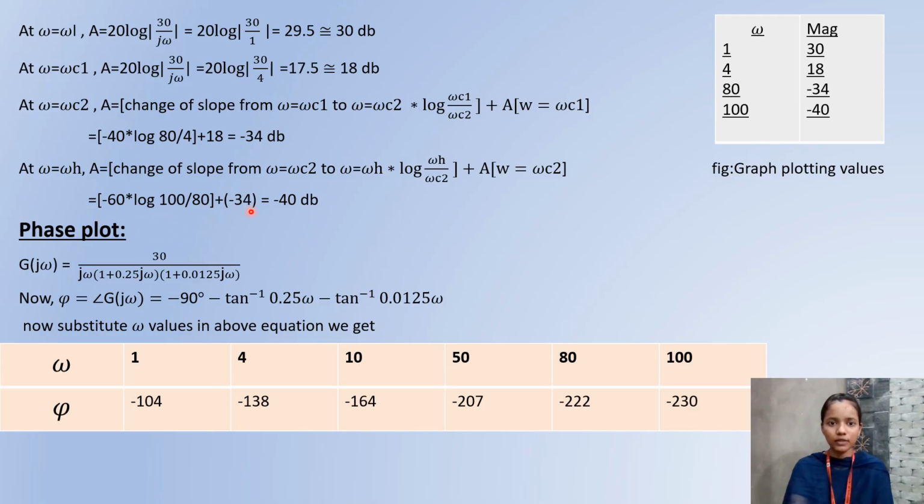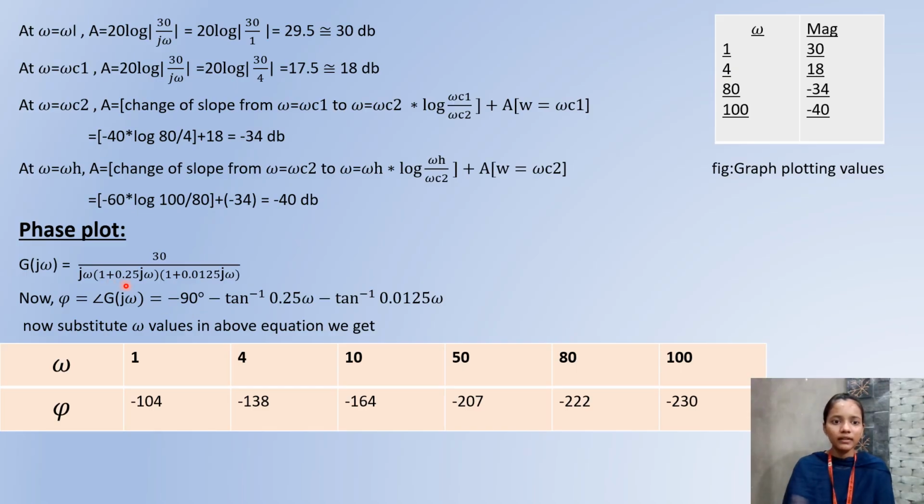After substituting the values, we get minus 40 dB. Now we are plotting the phase plot. For the phase plot, we are taking this formula. Here the j omega is present in the denominator. We take minus 90 degrees, and all these values are present in the denominator. We take minus as a constant.